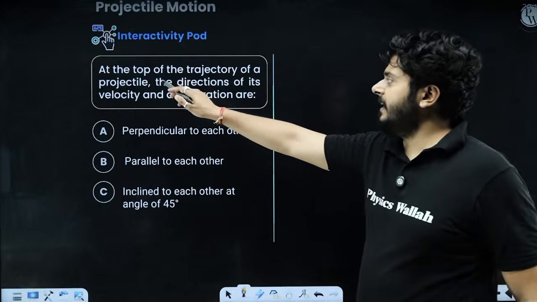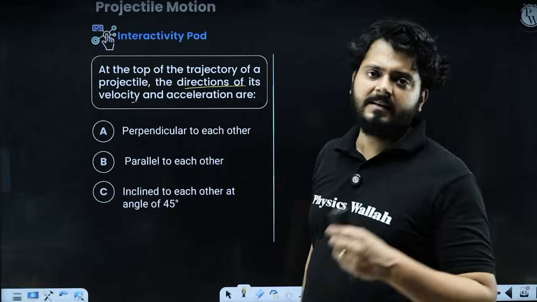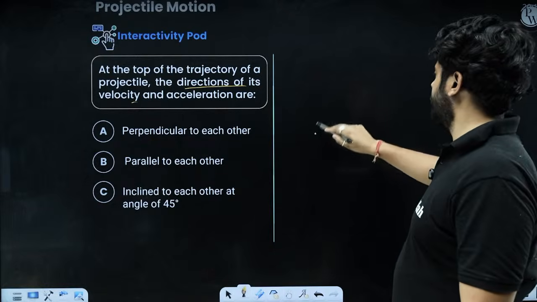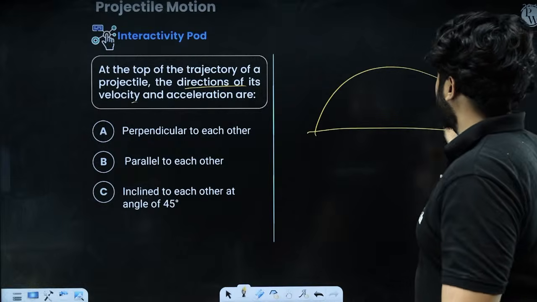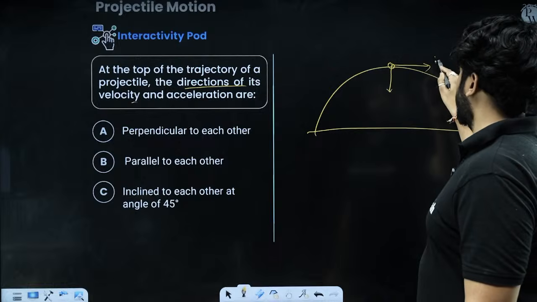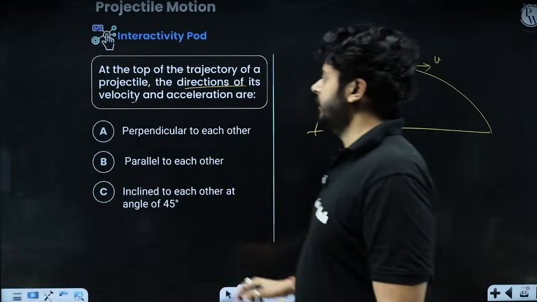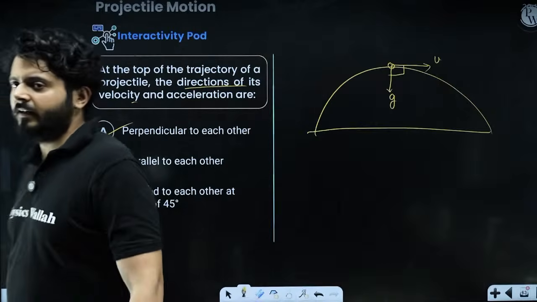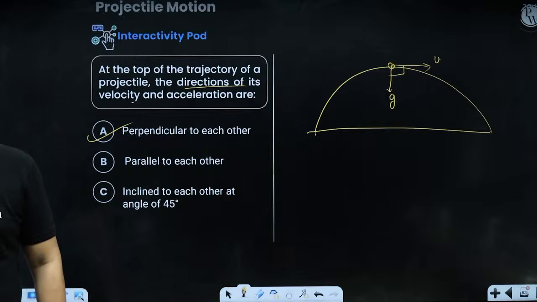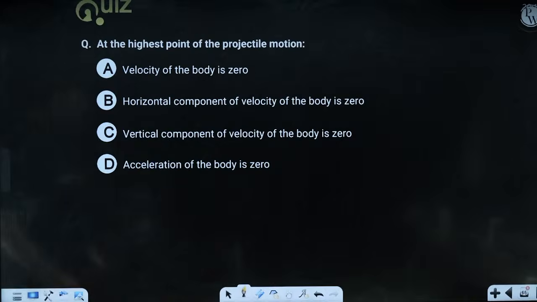So you can say that at the top of the trajectory of a projectile, the direction of the velocity is horizontal only and acceleration is downward only. You see that at the topmost point, velocity is only the horizontal velocity and acceleration is this. This is the horizontal velocity and this is the acceleration. They are perpendicular to each other, or not? So option A is correct, they are perpendicular to each other. Abhi, I believe the idea is very clear. Let's keep on moving and talk about the next idea.